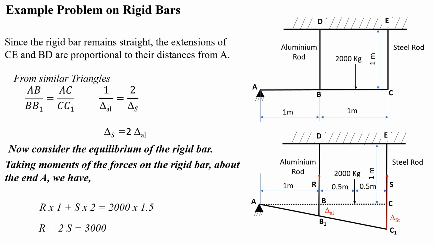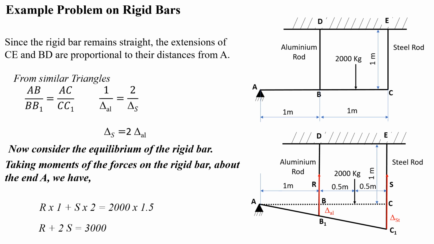Here a rigid bar ABC is given, connected with the aluminum rod BD and the steel rod CE. The load is applied on the ABC bar at exactly the midpoint between the aluminum rod and the steel rod. The rigid bar remains straight, and the aluminum rod and steel rod undergo extensions.